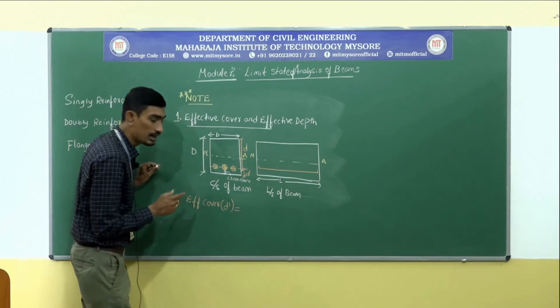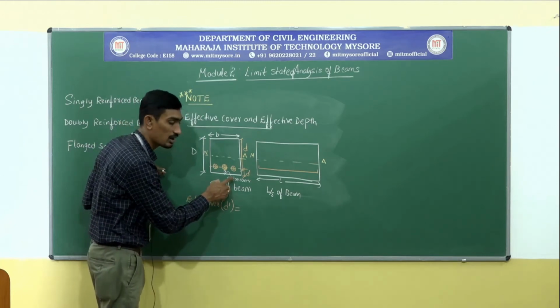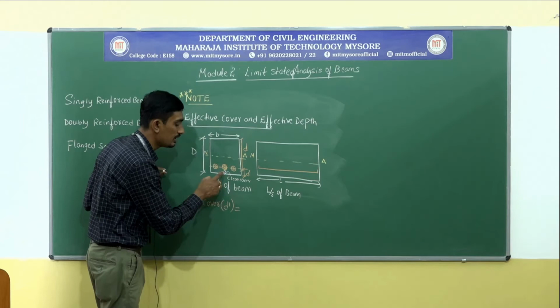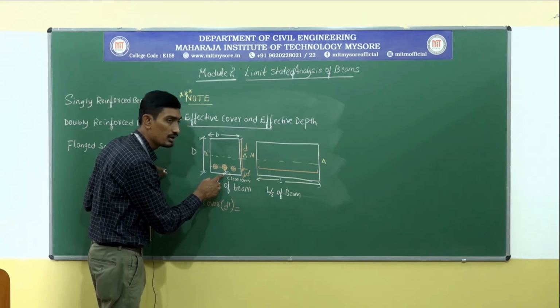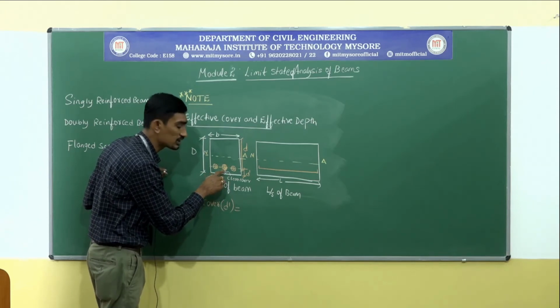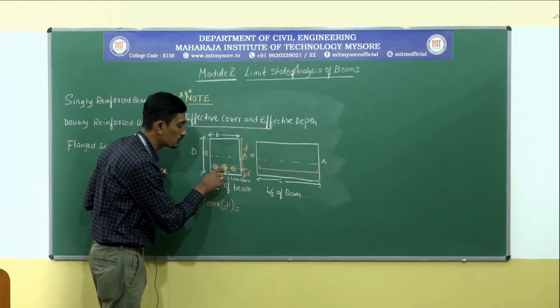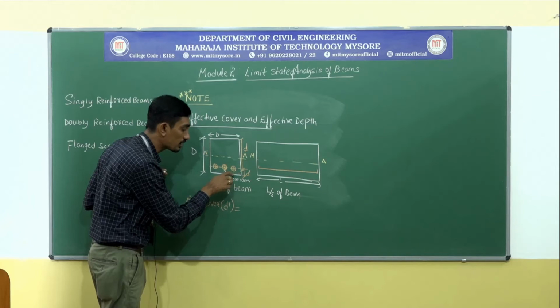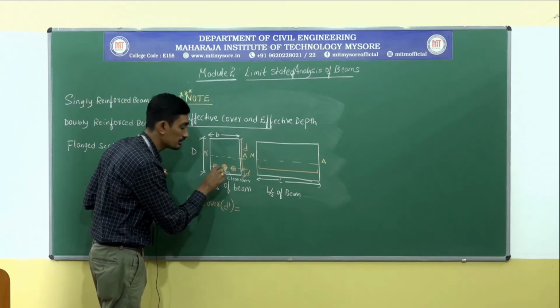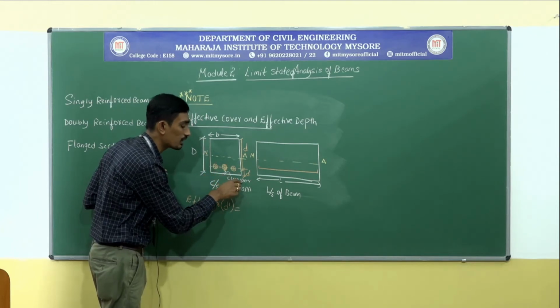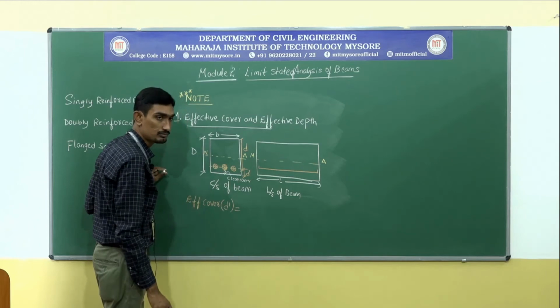A clear cover is defined as the distance between the bottommost portion of a reinforcing bar or steel to the edge of a concrete member or a beam. Then it is called as cover or clear cover.